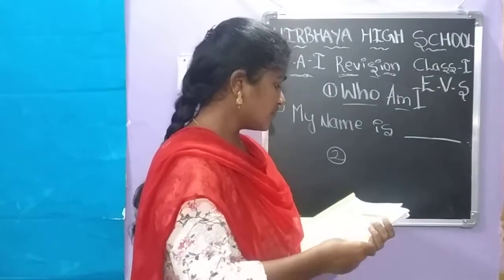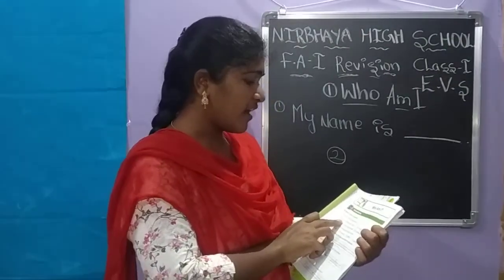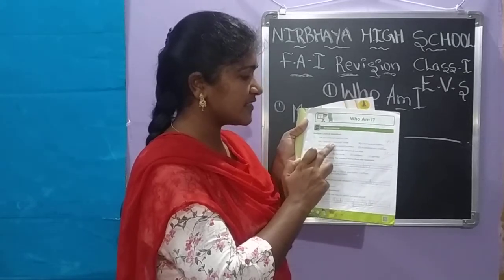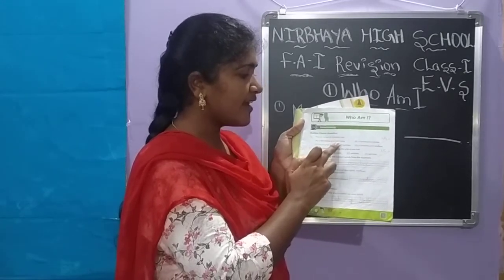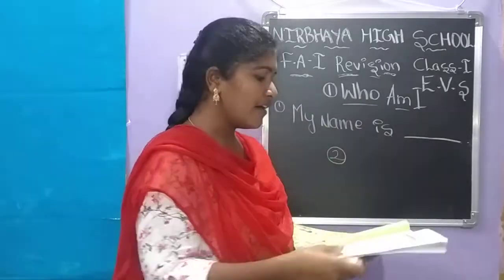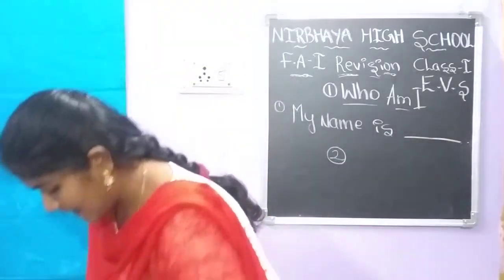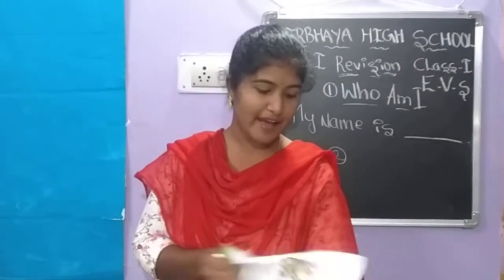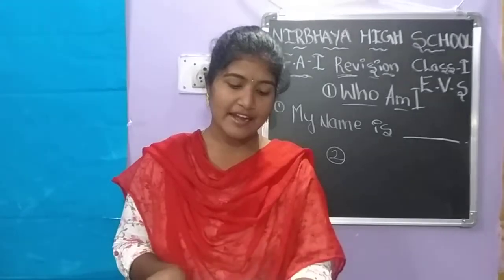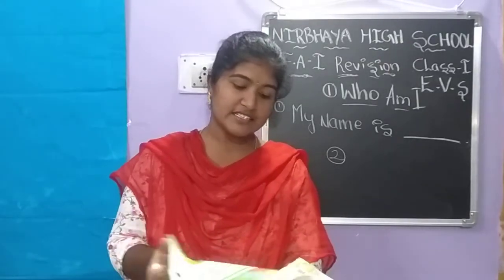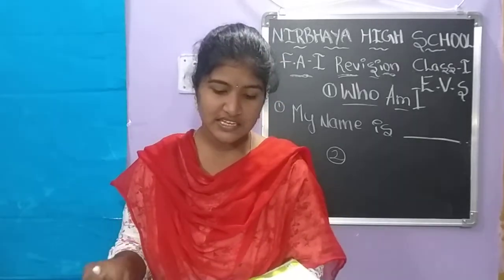So you have to write: a first name and a last name.